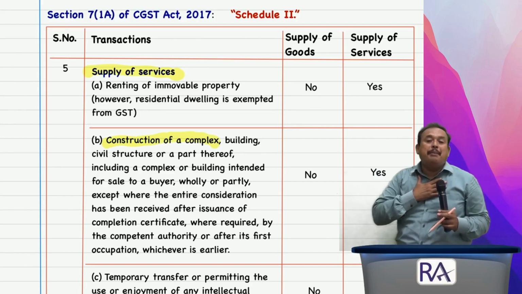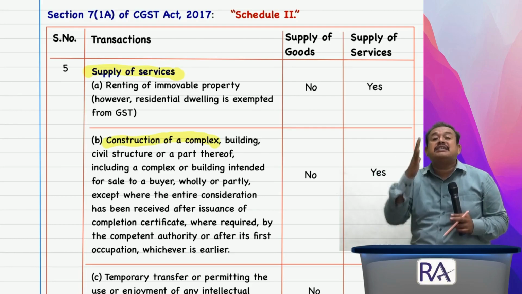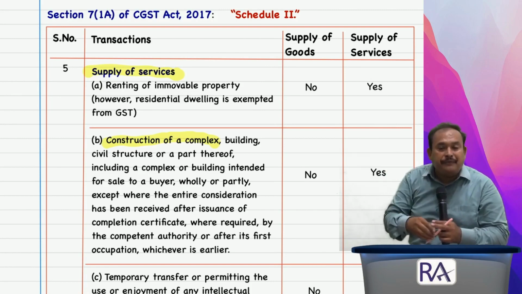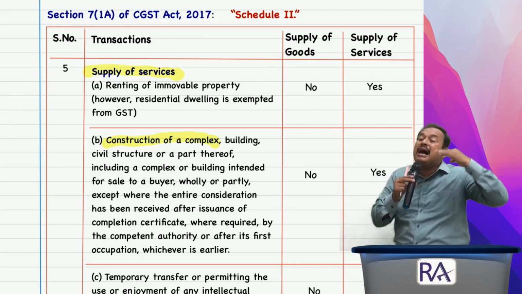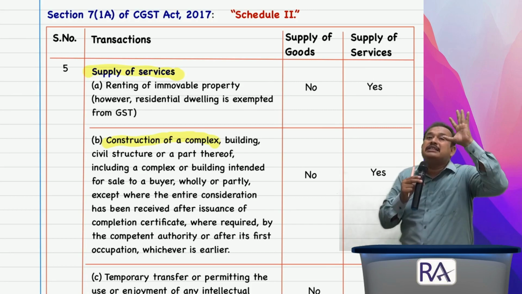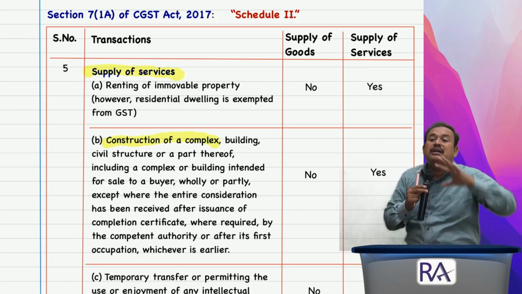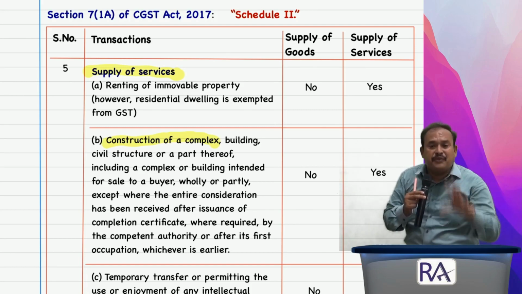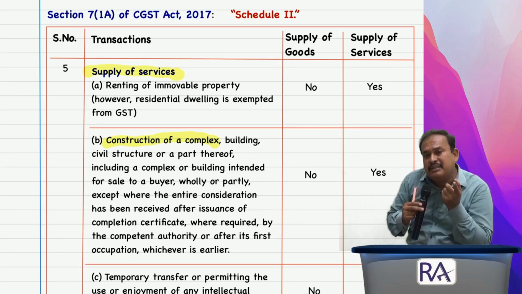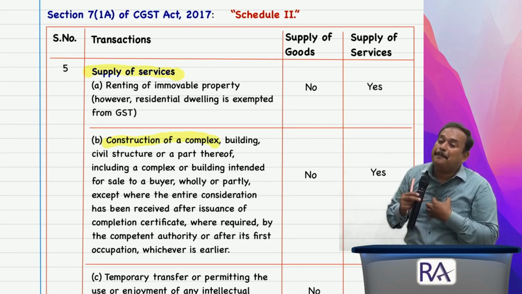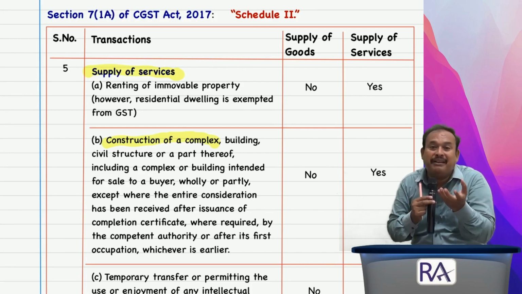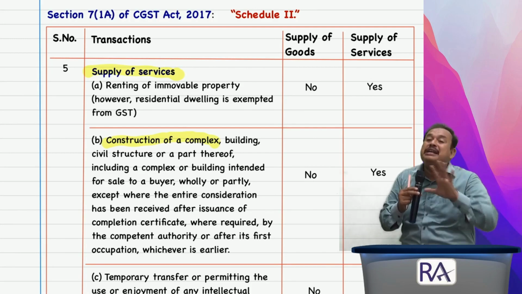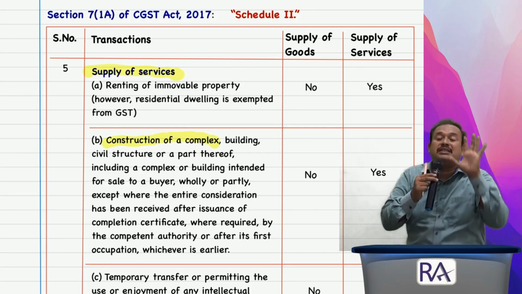For example, I am a builder. I constructed 6 flats, an apartment named Rafi Tower. I am a builder. I constructed 6 flats in this particular Rafi Tower. Who is the owner of the Rafi Tower? Mr. Rafi. Mr. Rafi obtained the completion certificate from a competent authority. Yes, obtained, sir. The certificate has been granted by the municipal corporation stating that this building construction has been successfully completed.